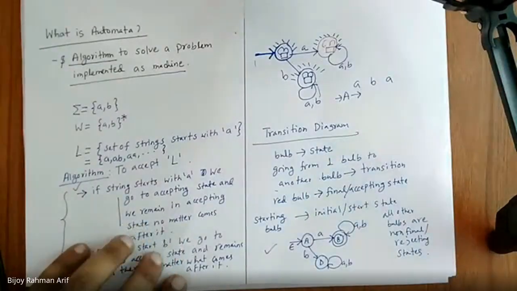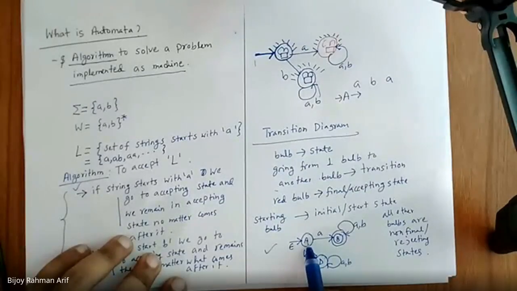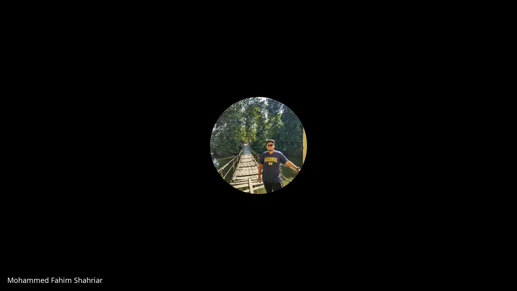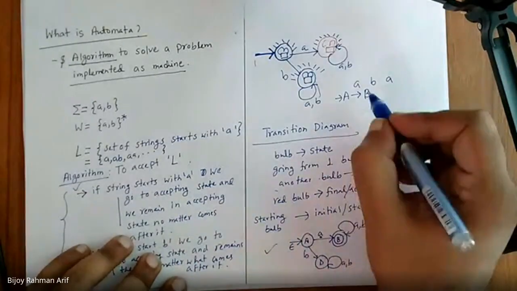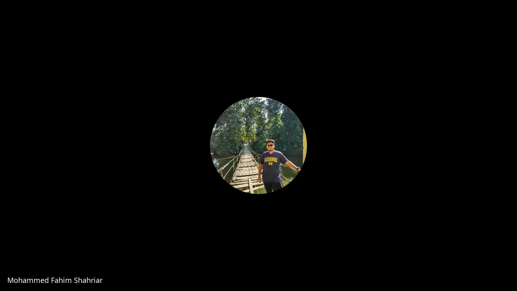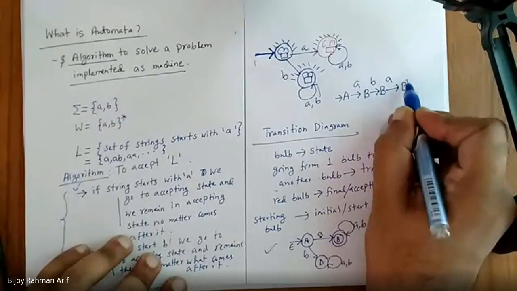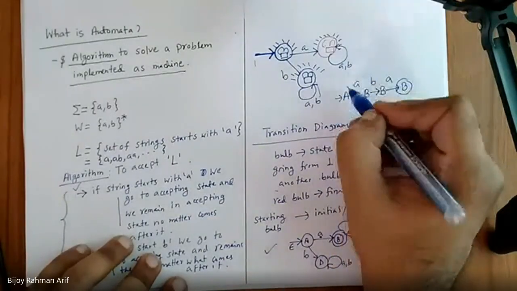We are starting from this capital A. After seeing small a, where should I go? B, capital B. Then after going to B, seeing another B, where should I go? In B, the same position. And seeing an A, I should be in B. B is a final state, so I'm going to accept this string.